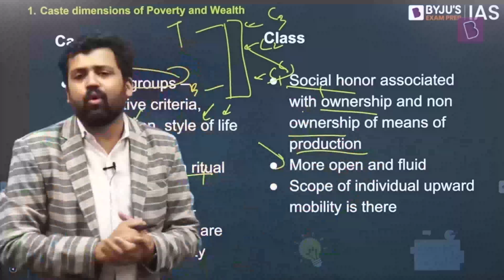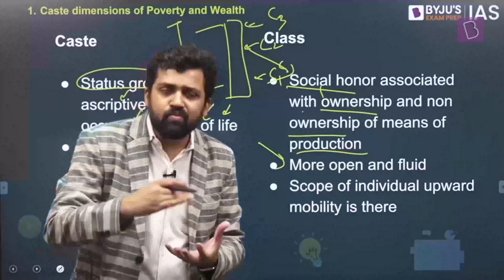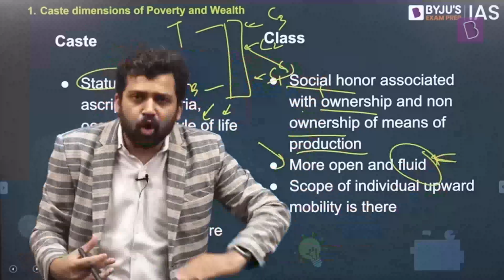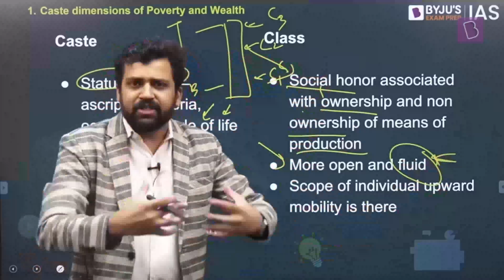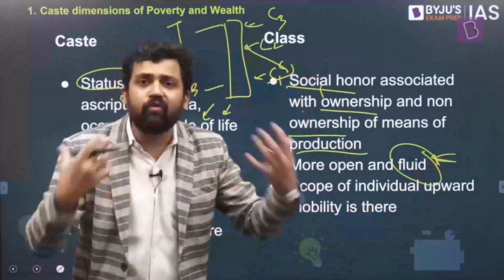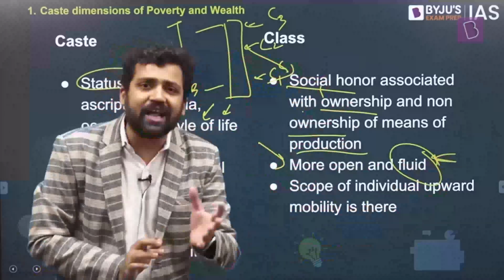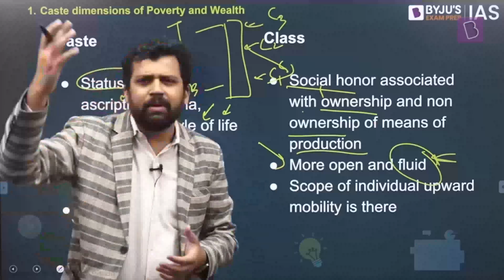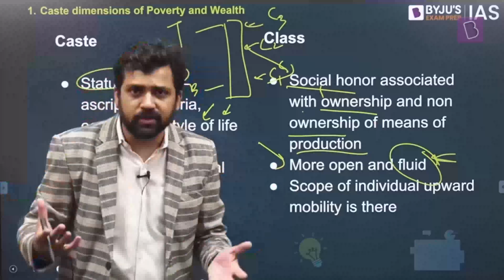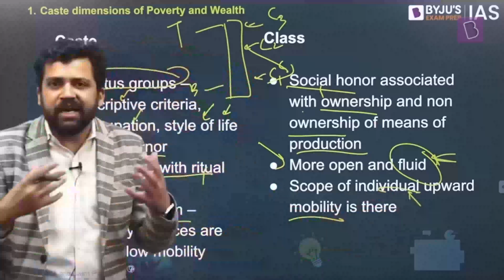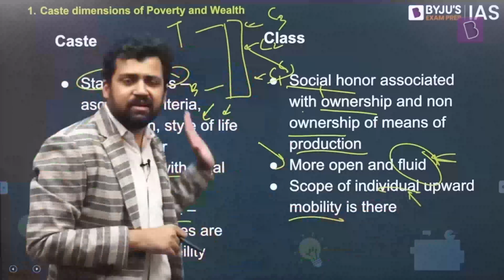And class is something which is more open, more fluid. There is a possibility for people to move up. It's not something rigid. It keeps on changing. Someone might be born at a lower position in the class hierarchy. That person's family right now is in the lower position of the class hierarchy. They don't have any assets, they don't have a good position in the market, they can't draw rewards from the market. But this individual, on the basis of his talent maybe, on the basis of his hard work maybe, can move up the social hierarchy, can move to maybe middle class, upper middle class, higher classes. And there are so many examples of this, like all these rags to riches stories. There is a possibility of individual upward mobility. So this is the difference between caste and class.